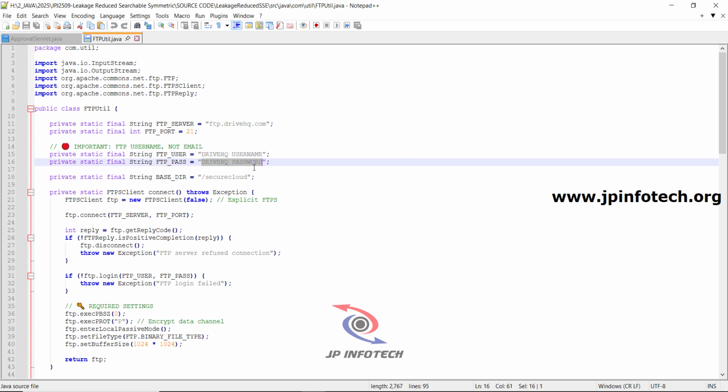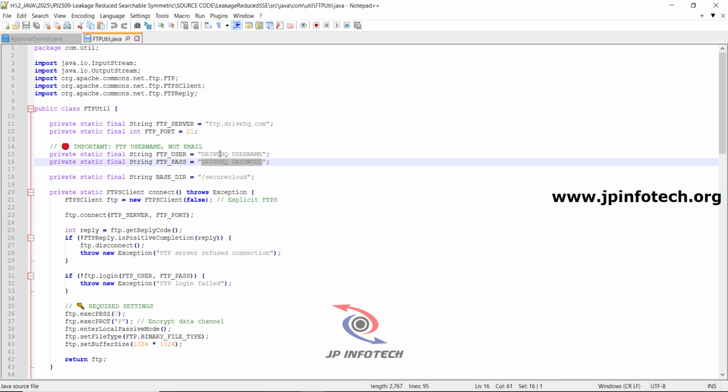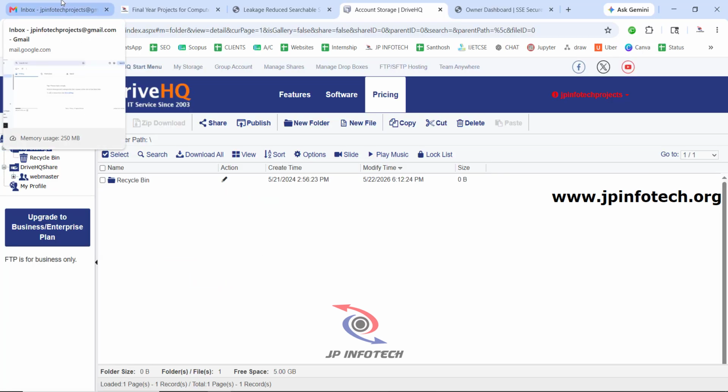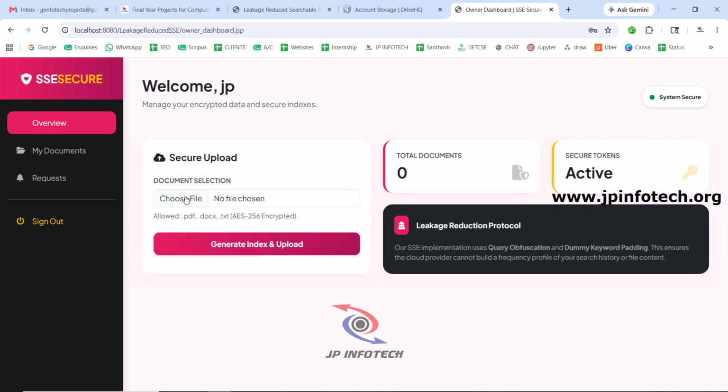So as I said, you need to create your account so that only the files that you are uploading will be uploaded to your cloud account. So after entering this, you need to save it and then you need to run the project. Now I have entered my Drive HQ username and password and saved it. So now let us go to the project and run it.